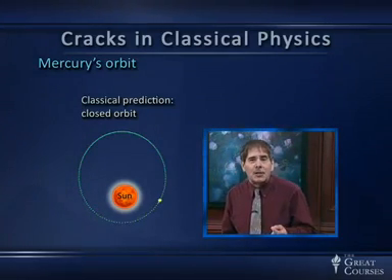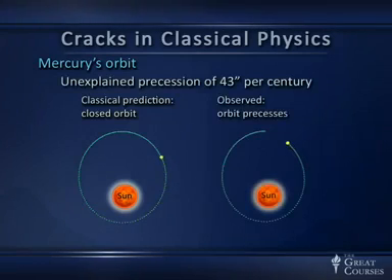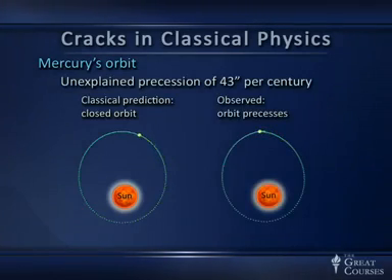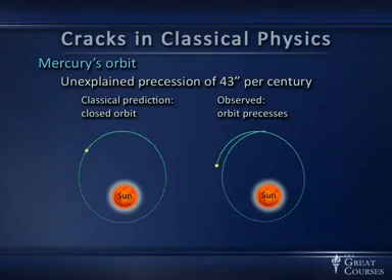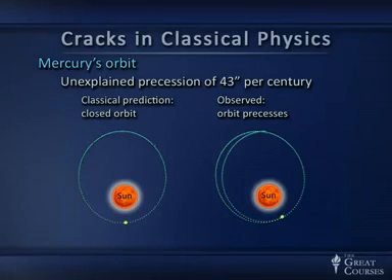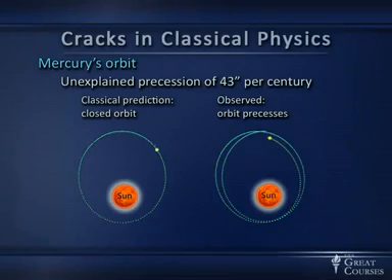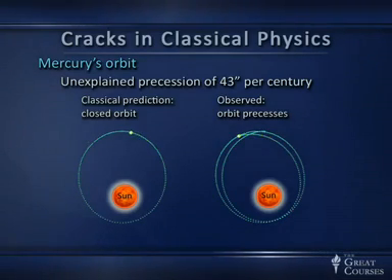What we in fact observe is that Mercury's orbit does not close on itself, but the whole plane, the whole axis of the orbit moves slowly with time. That's called precession. Now, some of that we understand, it's due to the presence of other planets and other effects that are explained by Newtonian physics. But when you take those all out, there's an unexplained precession of 43 seconds of angle.